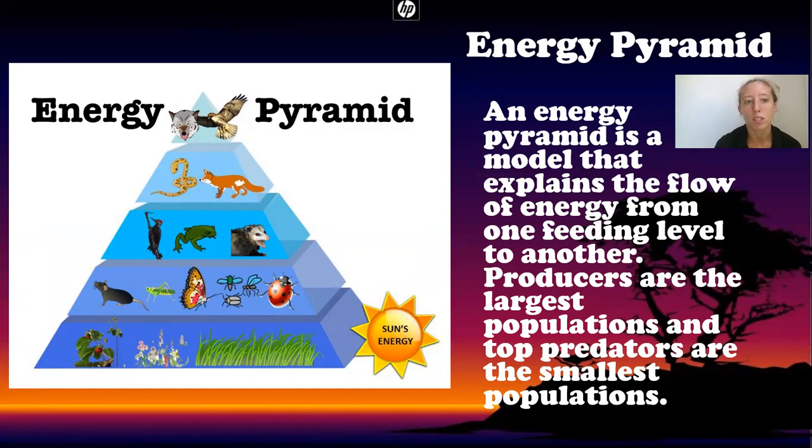On the third level, we're seeing a possum, frog, a woodpecker. And if they are the second ones to get to the energy, we call them secondary consumers. On the next trophic level, we see snakes and foxes. They would be our tertiary consumers. And at the very top of the pyramid, at the apex of the pyramid, we have our apex predators. Remember, the top dog, the one that pretty much doesn't get eaten by anything else.